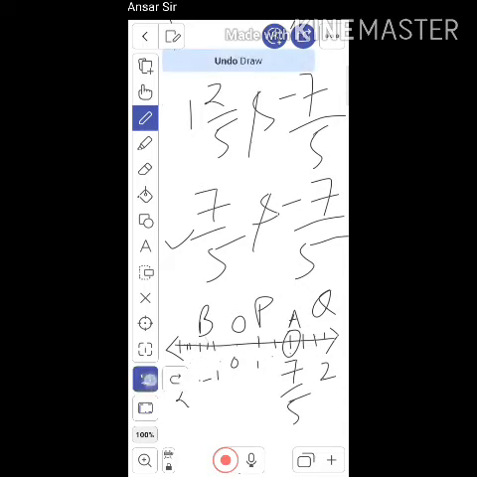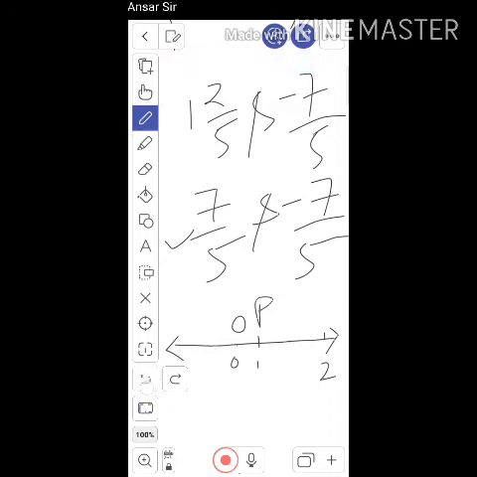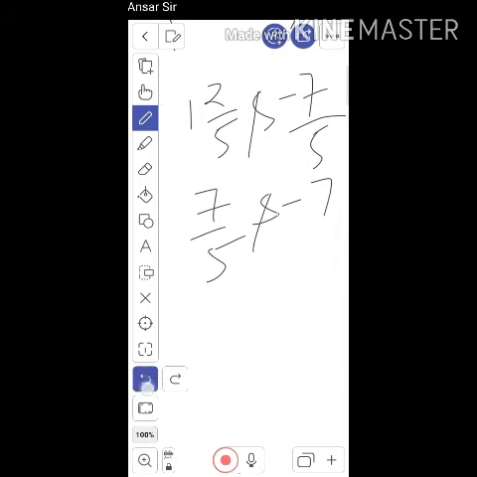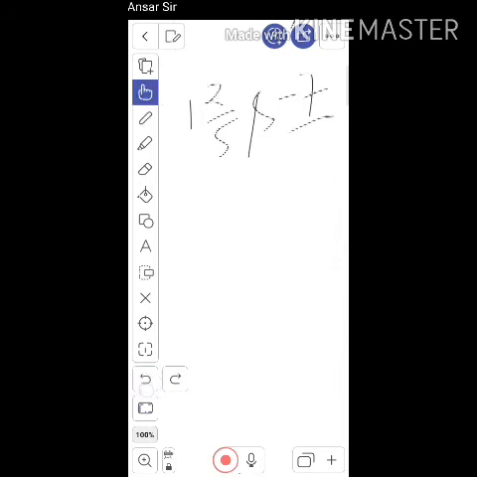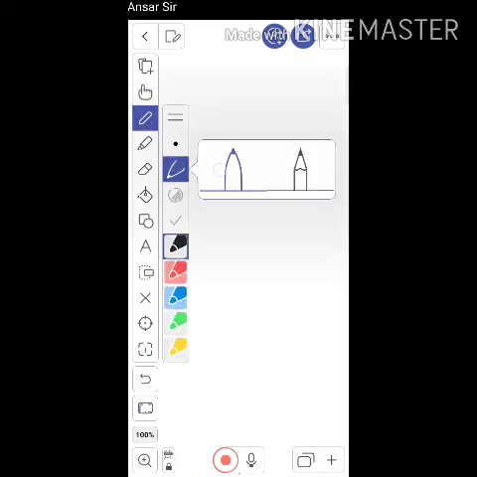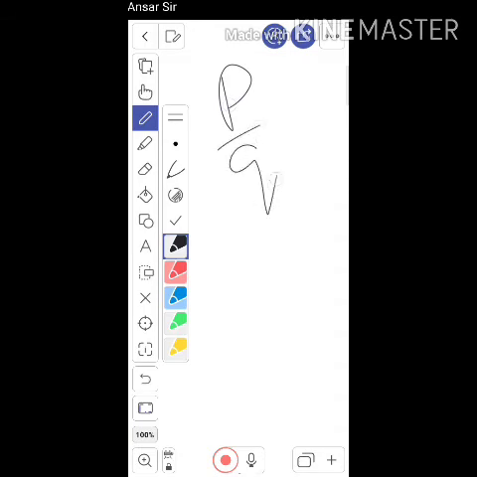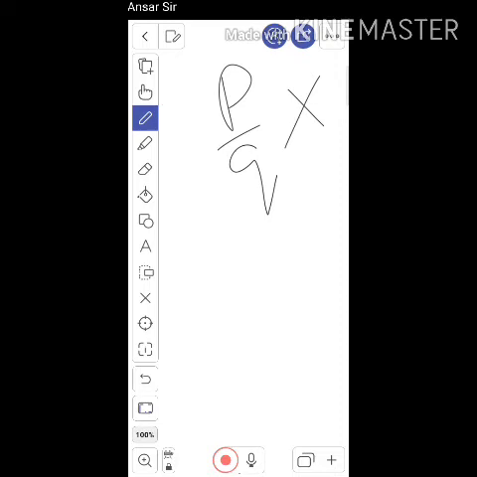Okay, now the next topic is about real numbers or irrational numbers. Now what is an irrational number? Let's see. An irrational number means a number that can't be written in the form P by Q. That kind of number is known as an irrational number, where P and Q are integers and Q is not equal to 0.